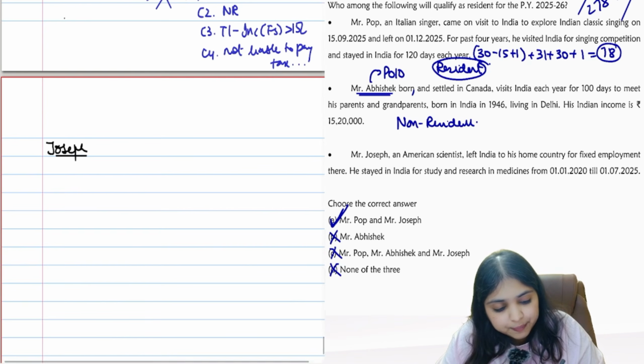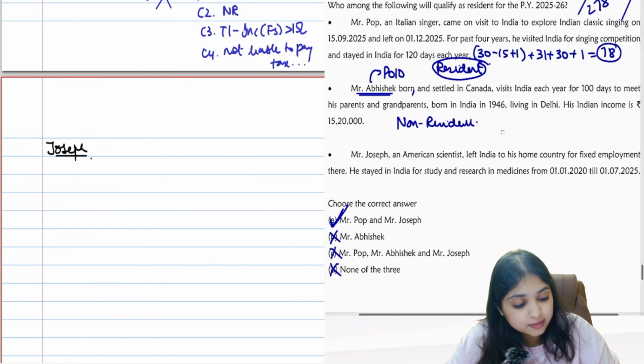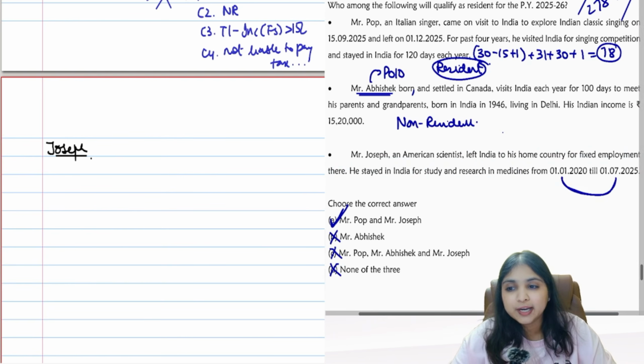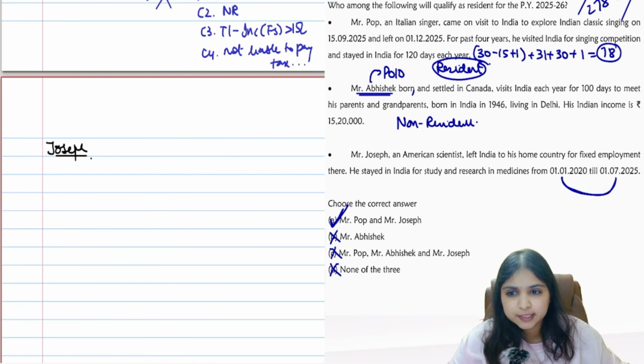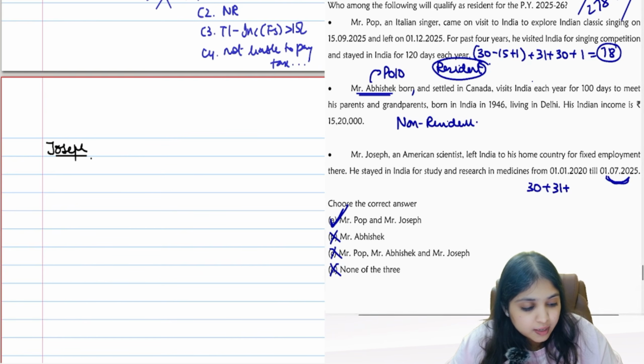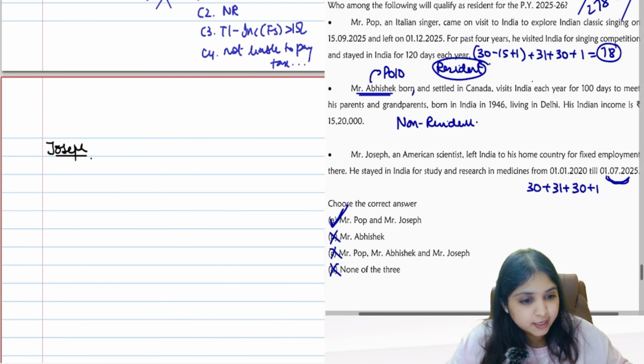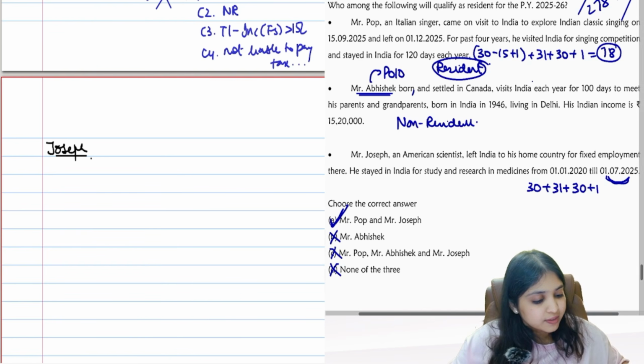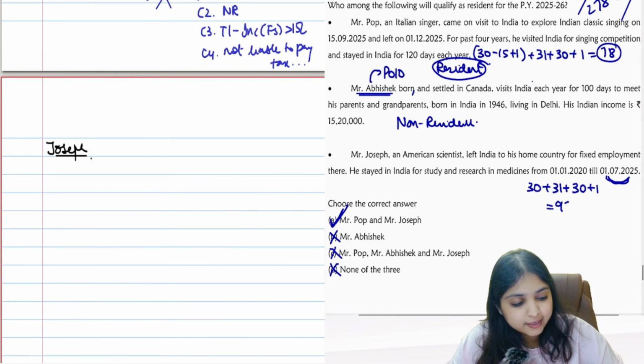Let's see what has happened over here. He's an American scientist. He left India for his home country for fixed employment there. He stayed in India for study and research in medicines from 1st Jan 2020 to 1st July 25. So in the current year, Mr. Joseph has stayed in India till July 25: April, May, June and 1 day in July. So in the current year, he has stayed in India for 92 days only.